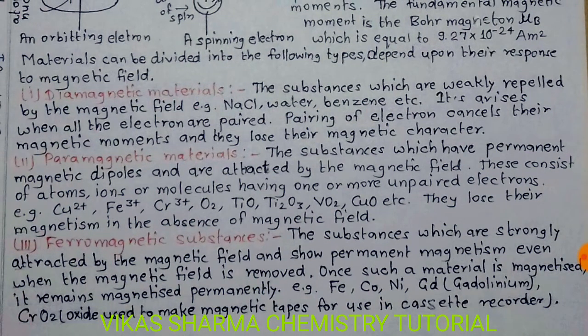And the third one is ferromagnetic. These are substances which are strongly attracted by the magnetic field and show permanent magnetism even when the magnetic field is removed. Once such a material is magnetized, it remains magnetized permanently. Examples are iron, cobalt, nickel and gadolinium. These are ferromagnetic substances. CrO2 oxide is used to make magnetic tape for use in cassette recorders.